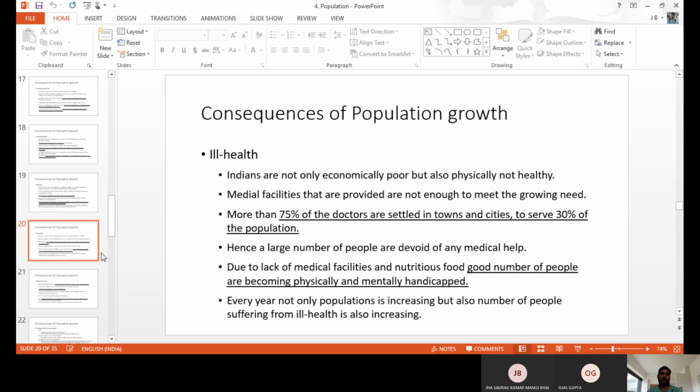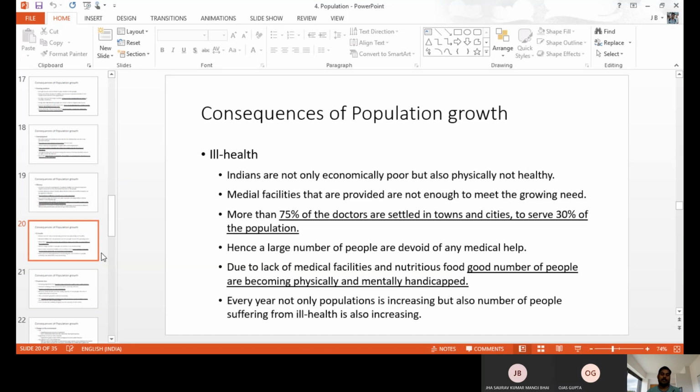You know the COVID ratios are high only in the developed cities, like Mumbai, Chennai, Delhi. In these places we have huge numbers of COVID cases because of overpopulation. People are living in very small areas, very congested places. So they can easily spread the disease from one individual to another. So because of ill health, we're not able to maintain proper health conditions because of overpopulation.